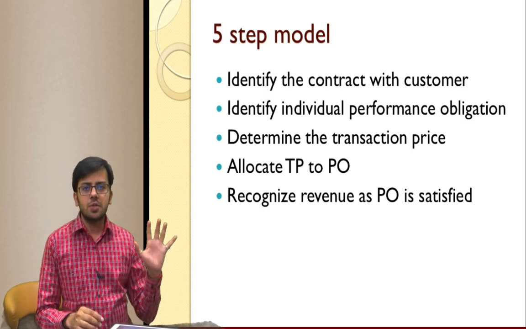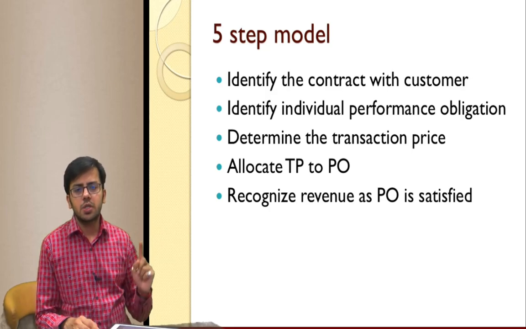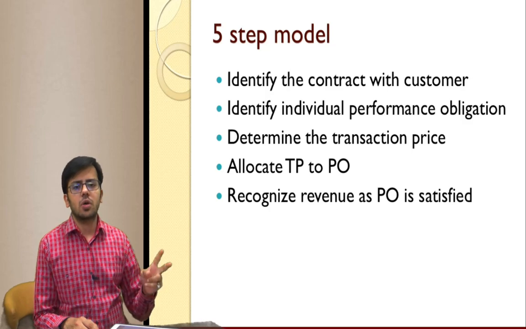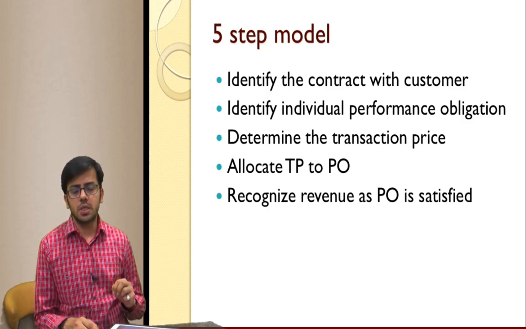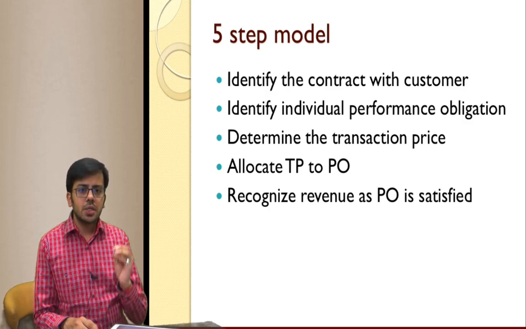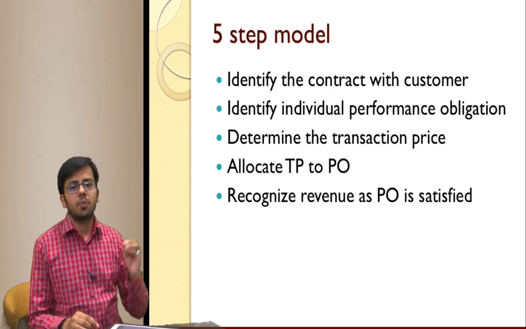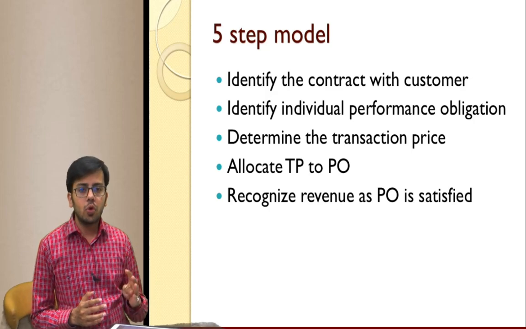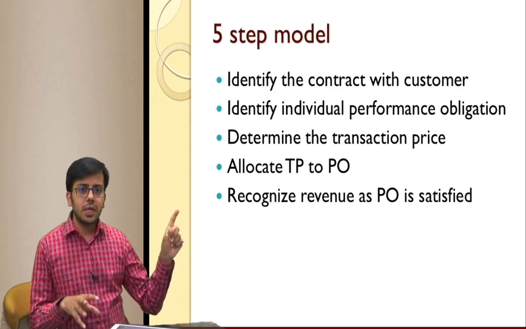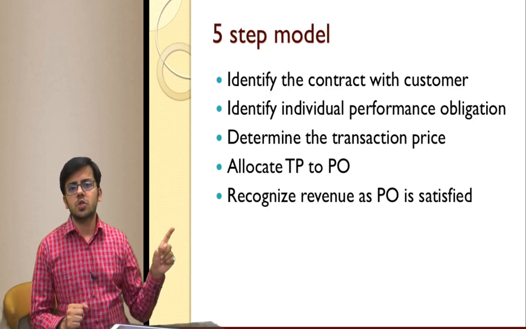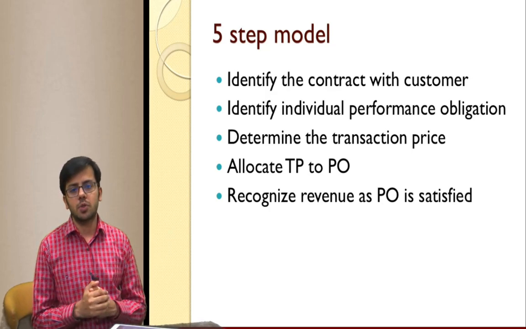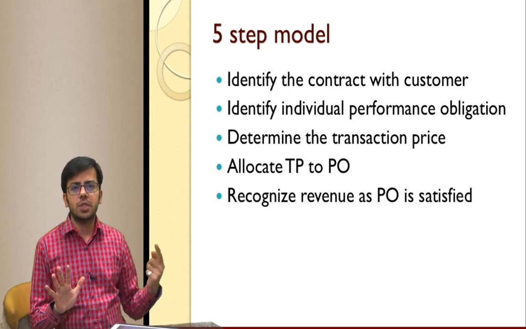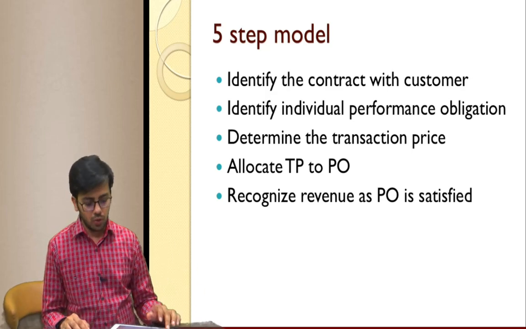Revenue is recognized based on 5 points. 1, there should be a contract. 2, every person in the contract should know their performance obligation. 3, there should be a transaction price defined for the performance obligations. 4, we need to allocate the transaction price to the performance obligations if there are multiple performance obligations. And 5th, as and when performance obligations are satisfied, we recognize the revenue.